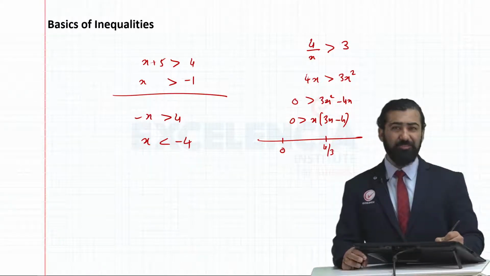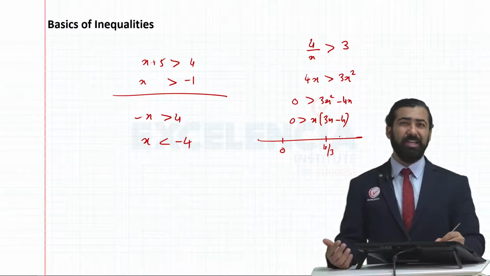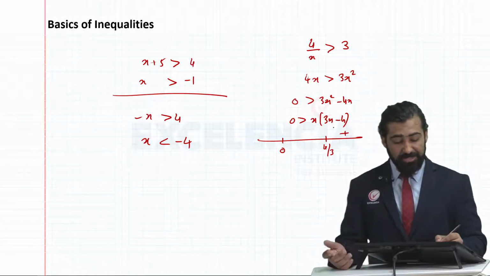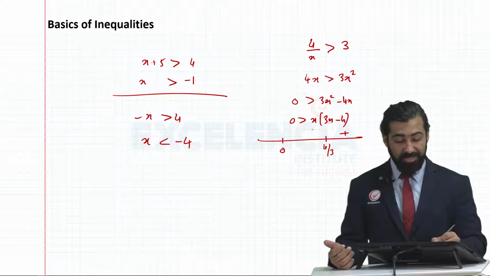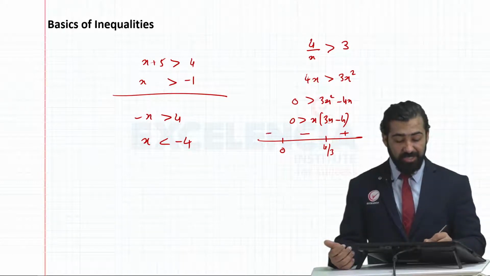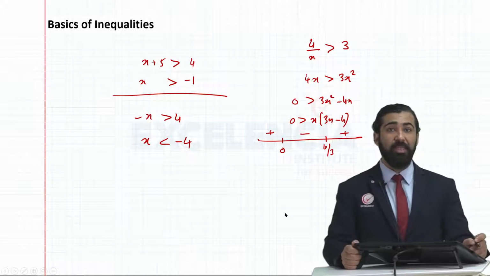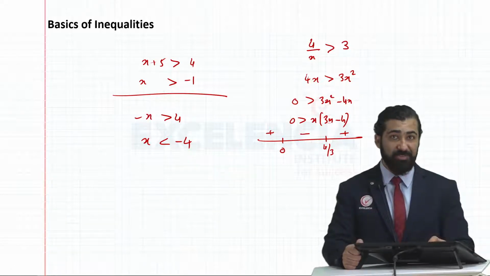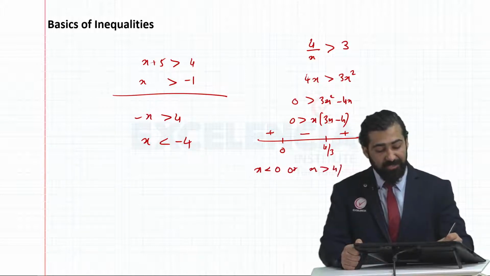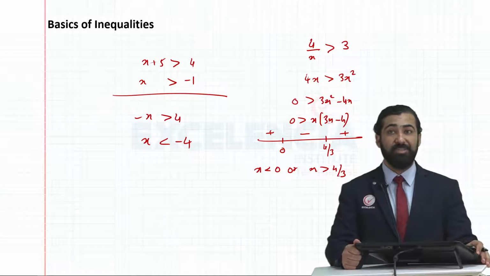For any value greater than 4 by 3, that is 1.33, I take 2. When I replace x with 2 here, I'll get a positive answer. When I replace it with, say, 1, I'll get a negative answer. When I replace it with minus 1, I'm again getting a positive answer. But ultimately, I'm interested in positive answers. So I'm getting a positive answer for x smaller than 0 or x greater than 4 by 3. So that's my solution to this inequality.